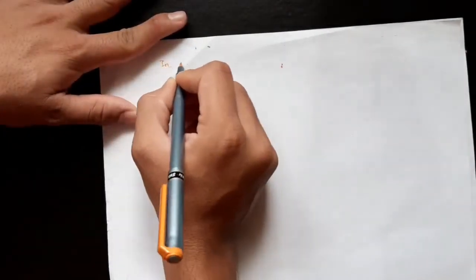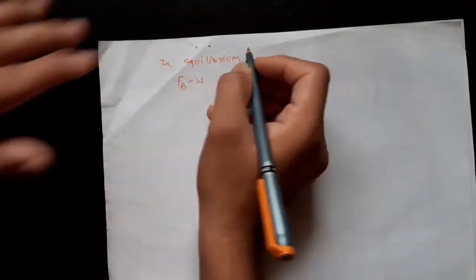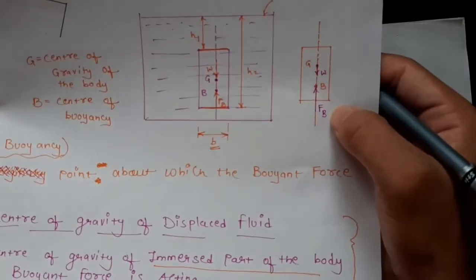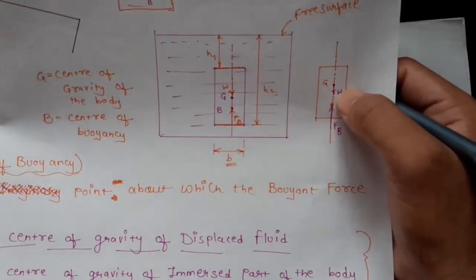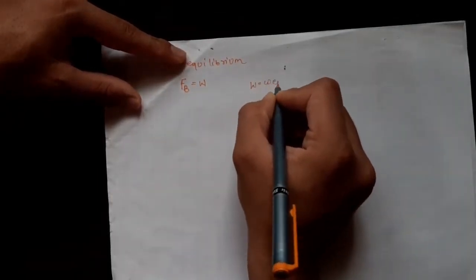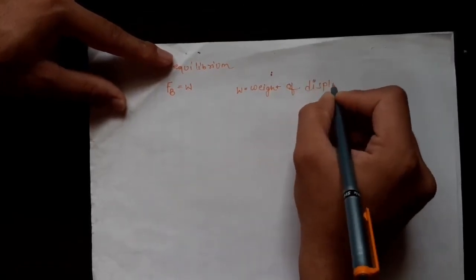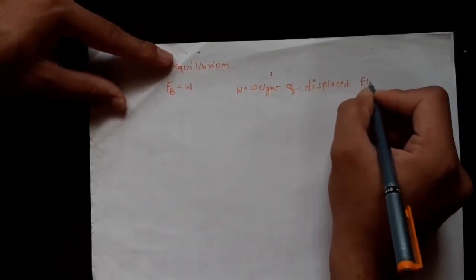In equilibrium, the buoyant force, that is the upward force, will be equal to this weight which is acting downwards. So Fb will be equal to W. W is equal to the weight of the displaced fluid.